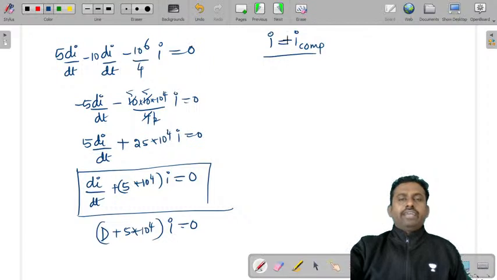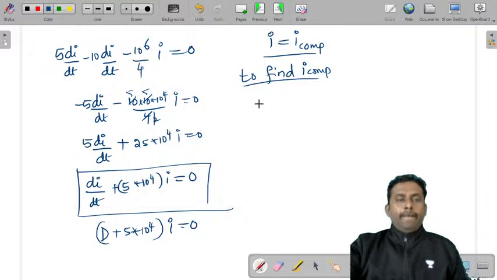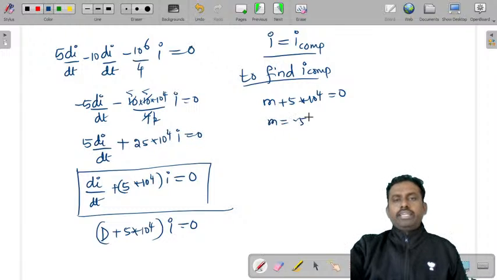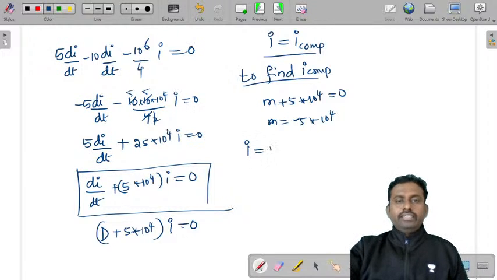So how do you find this I complementary? We'll take m plus 5 into 10 power 4 equal to 0. So m is equal to minus 5 into 10 power 4. Therefore, the solution will be I is equal to I complementary is equal to k into e power minus 5 into 10 power 4 t.